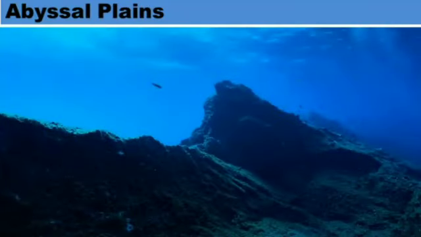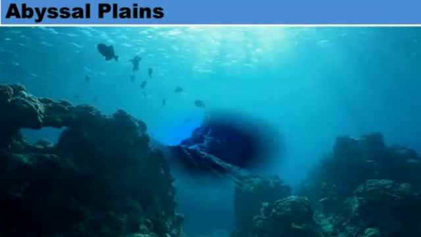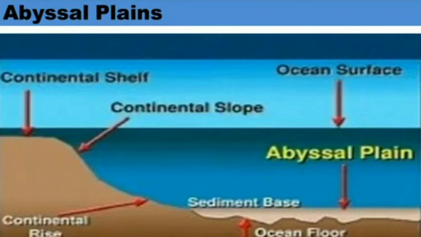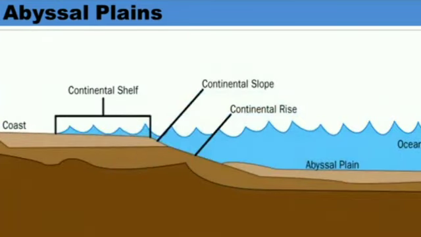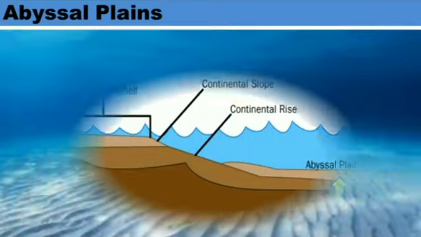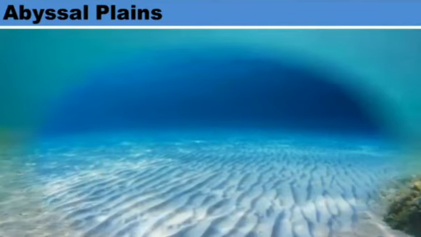So what do you understand by abyssal plain? Beyond the continental slope lies the abyssal plain, which is the flat part of the seabed. Students, I hope you have all understood till here.